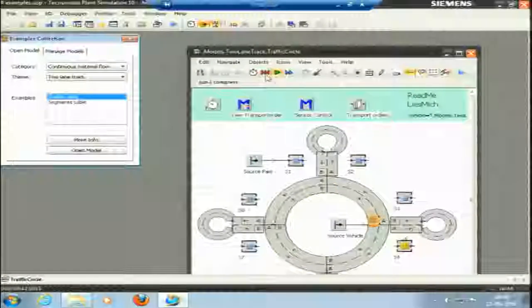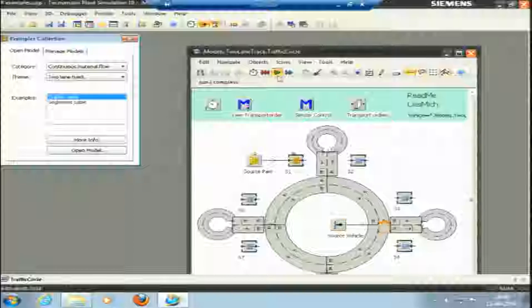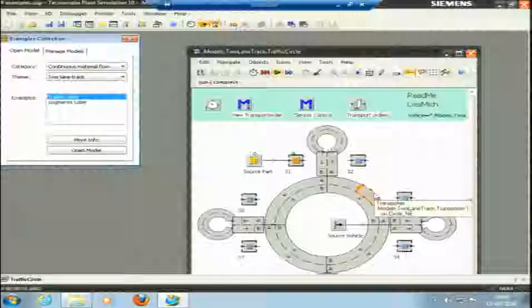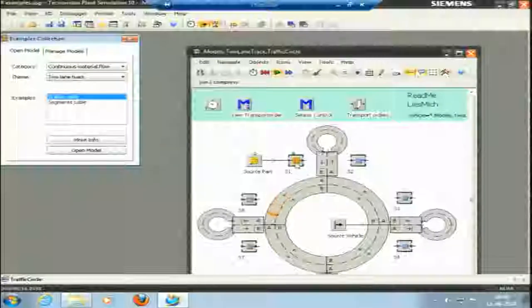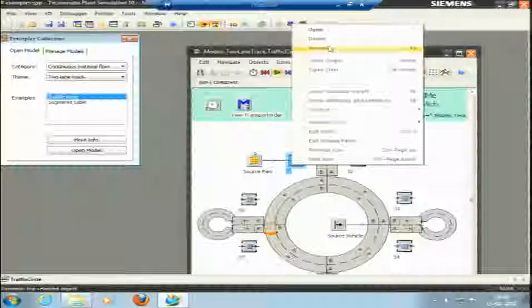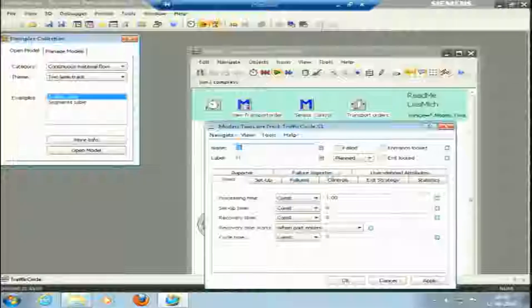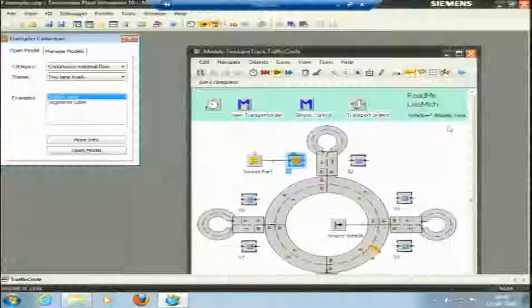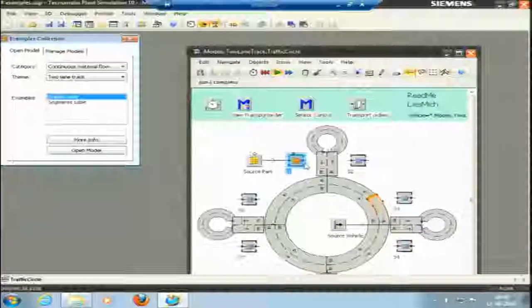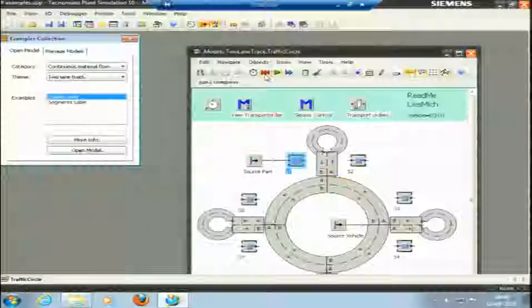Okay, so this is the model, it is already running. So I'll just run the model. You can see this is the trolley that can pick our material. So this is the source part. Some processing is being done here. I can see what is the time of the processing here. The time is a constant 1 minute. So you can see it is happening. Okay, I'll make it a little faster.